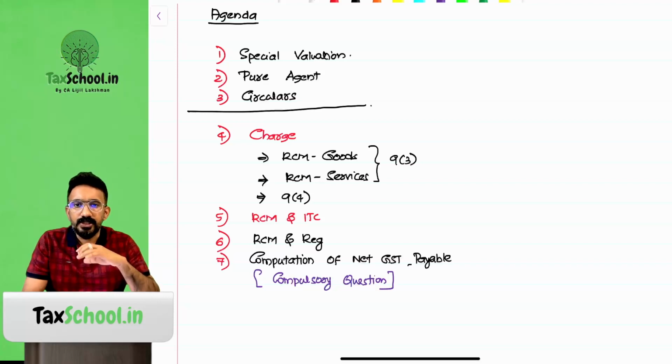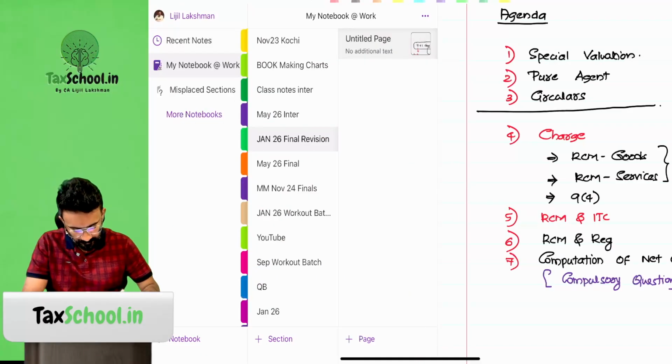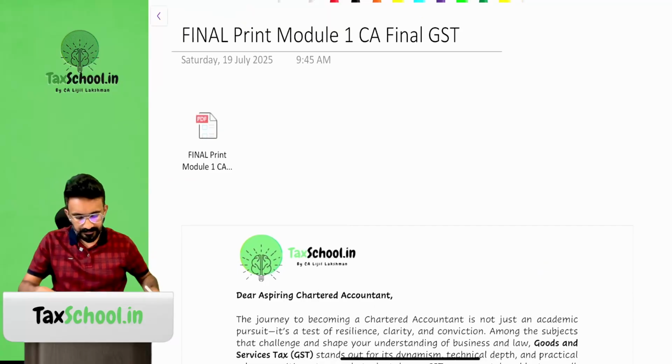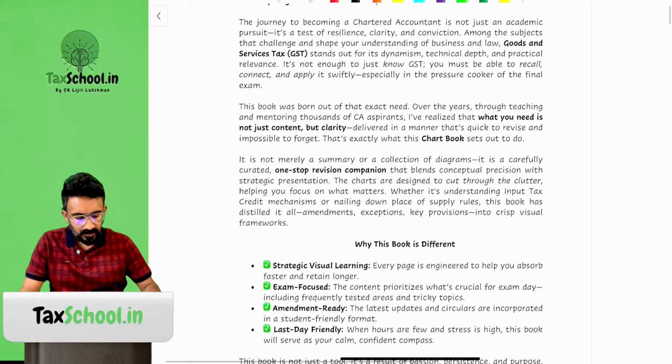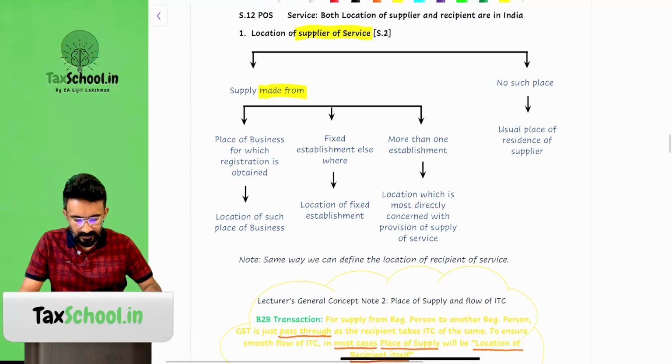Now let me take you through the first segment of discussion, which is special valuation and pure agent. I'll open up the discussion notes, then we can look at it from there.